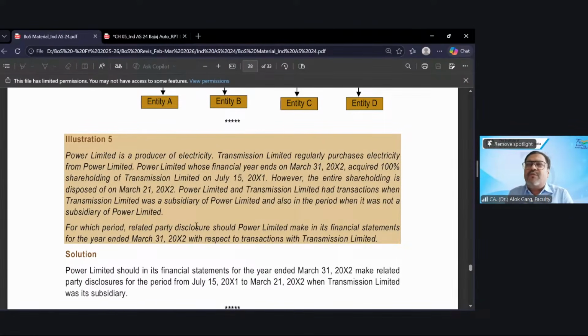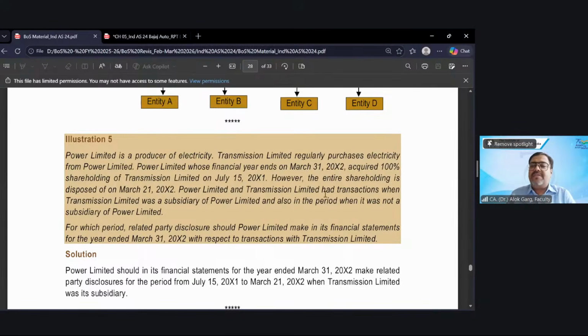So for the full year, power is not the parent of transmission, and transmission is not the subsidiary of power. They are in that relationship only during part of the year, which is 15 July to 21st March. Only part of the year. Right?